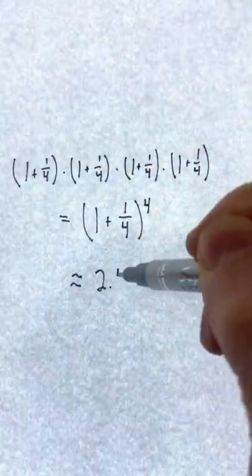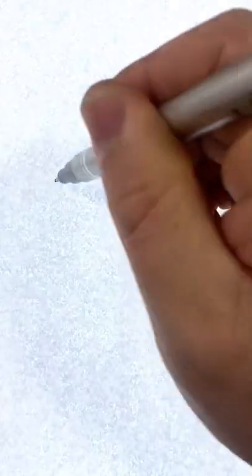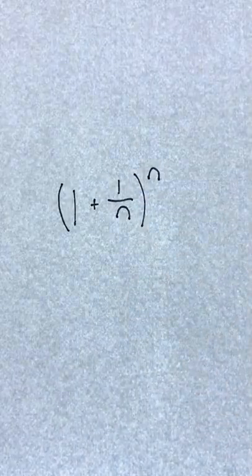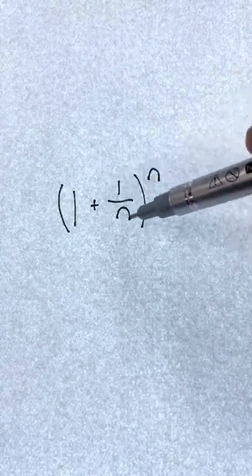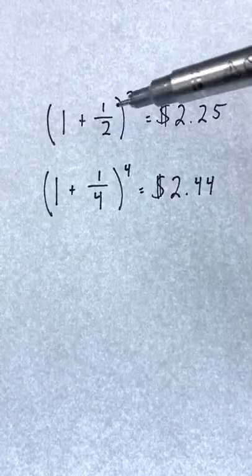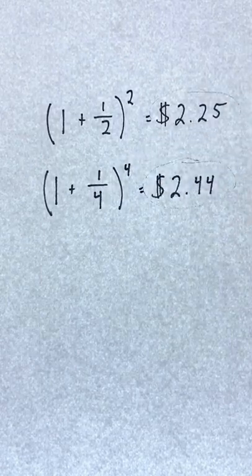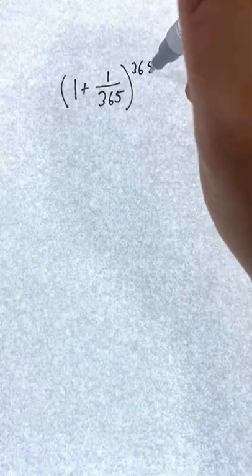The ending balance would be even higher, about $2.44. There's a nice formula lurking here to compute the ending balance, and it's (1 plus 1 over n) raised to the power n. Just replace n with the number of times the bank makes interest payments. So far we've looked at n equals 2 for 2 equal payments a year, and n equals 4 for 4 equal payments a year. The intriguing question is, what would happen if the bank paid a tiny amount of interest